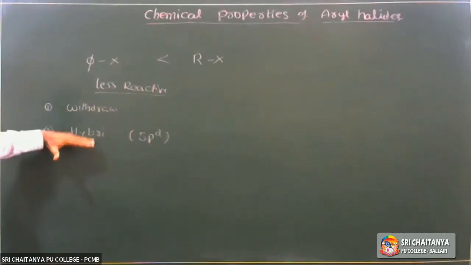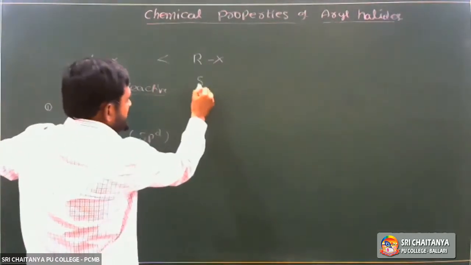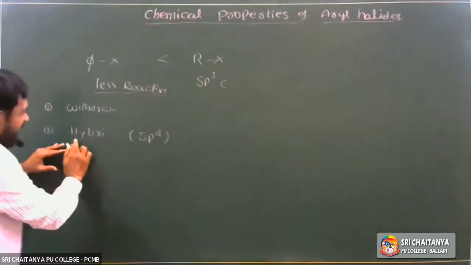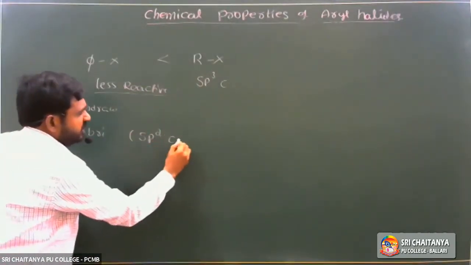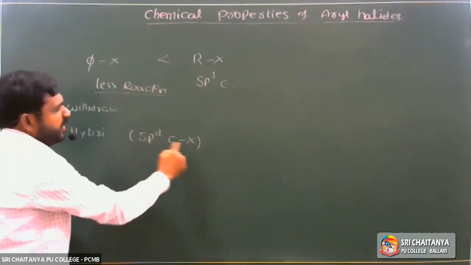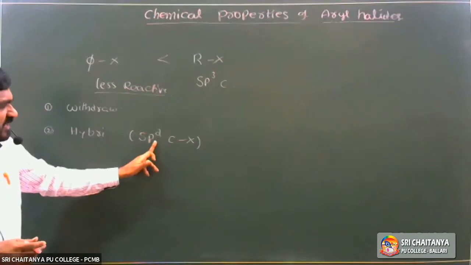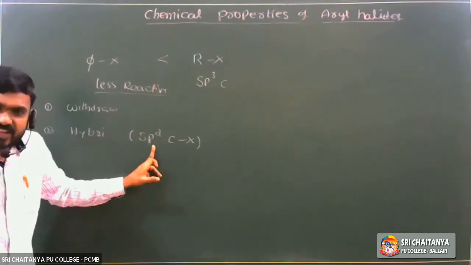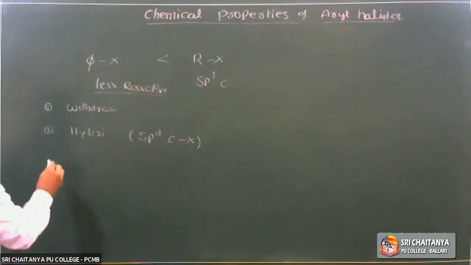In alkyl halides, the halogen atom is attached to an sp3 hybridized carbon, whereas in haloarenes it is attached to an sp2 hybridized carbon. As the s character increases, electronegativity increases, so bond strength increases, hence reactivity is less for haloarenes.